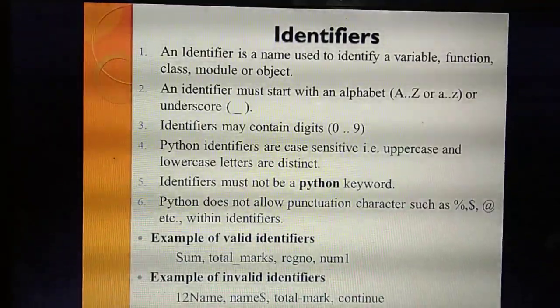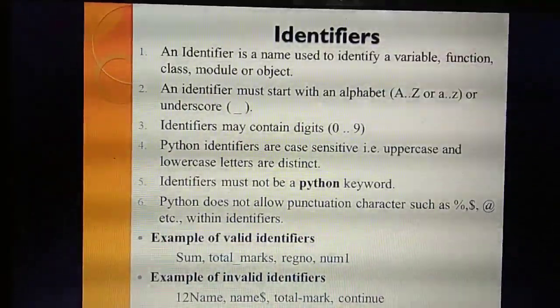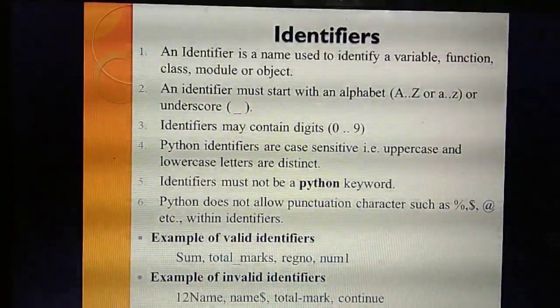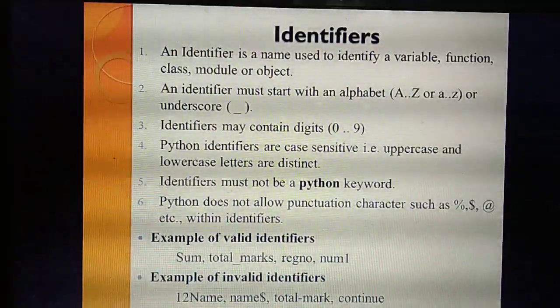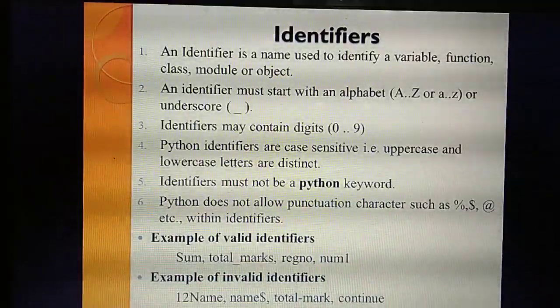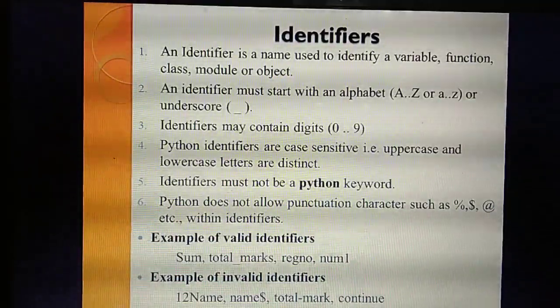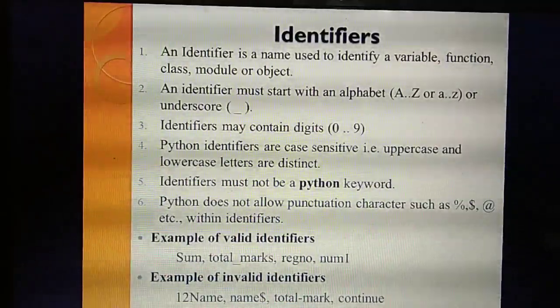What do you mean by case sensitive? Already we have studied that an identifier starts with an alphabet, either a capital letter or a small letter, that is, uppercase and lowercase letters. So identifiers can differentiate between uppercase and lowercase letters.